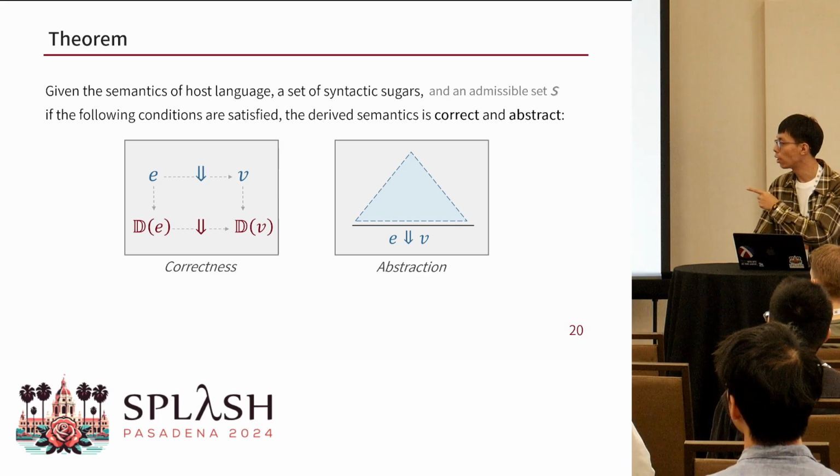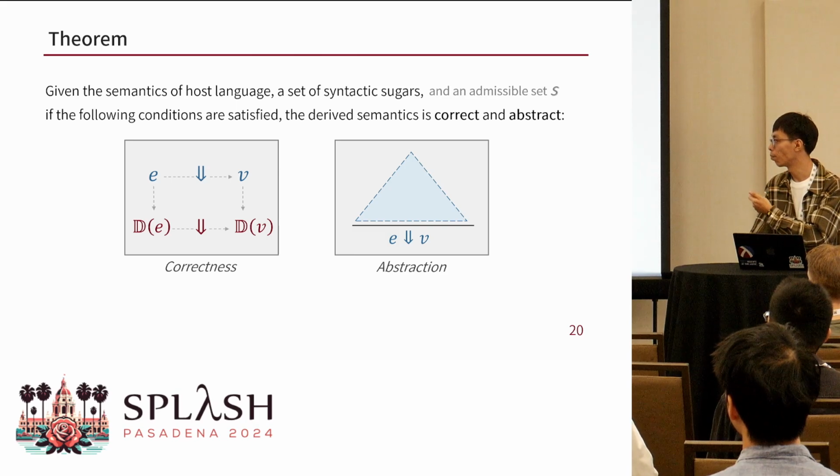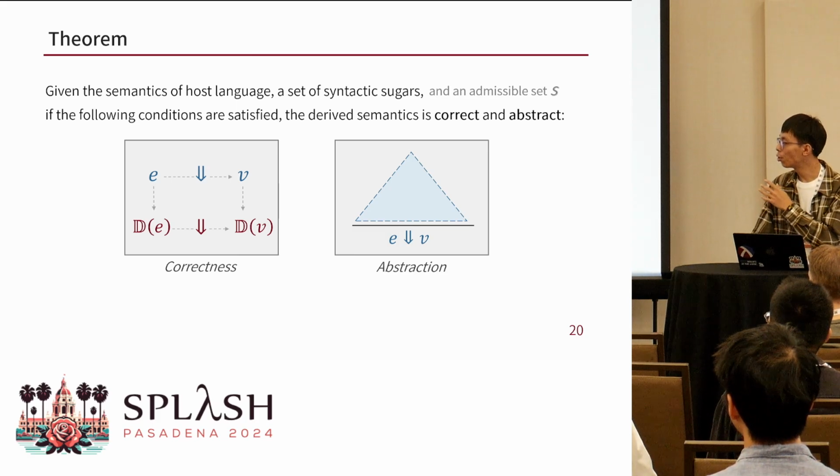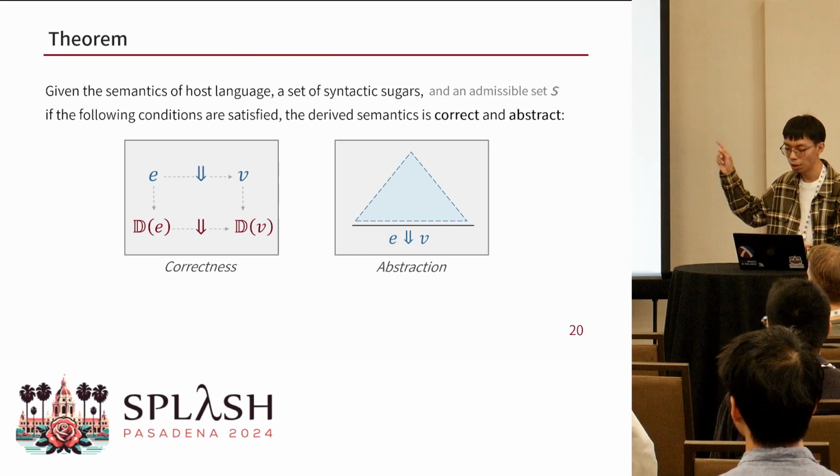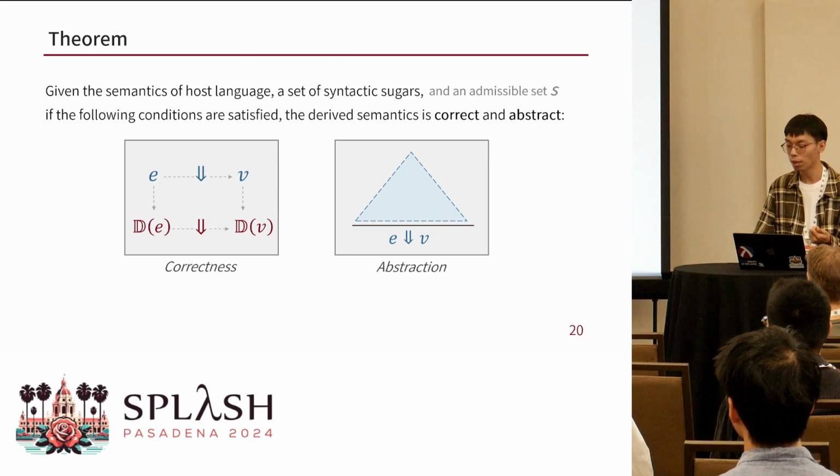Here we use big D to represent desugaring. And the abstraction means that for any DSL program, the derivation tree of its evaluation doesn't mention any host language construct. And additionally, we introduce a set S to describe the value constructs that are permitted to appear in the DSL.